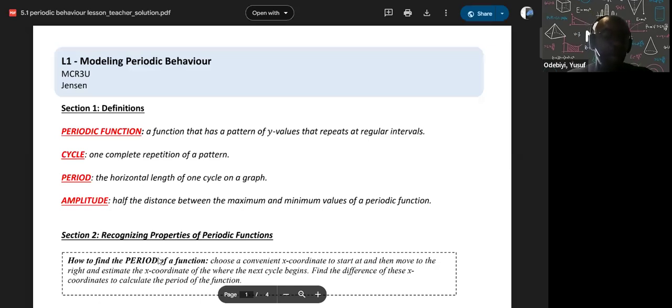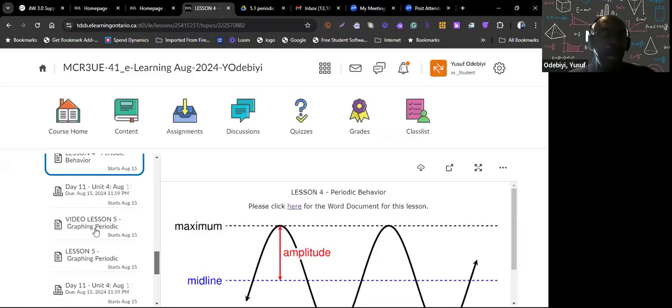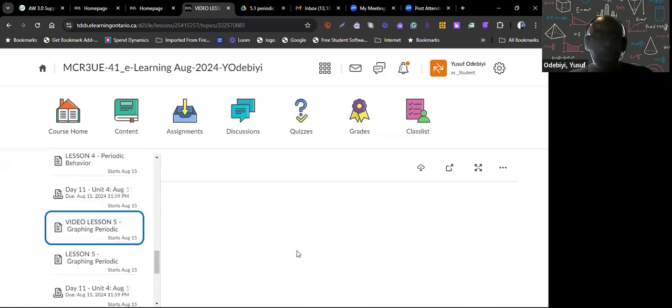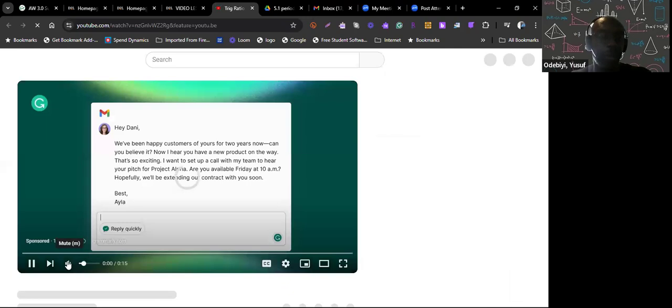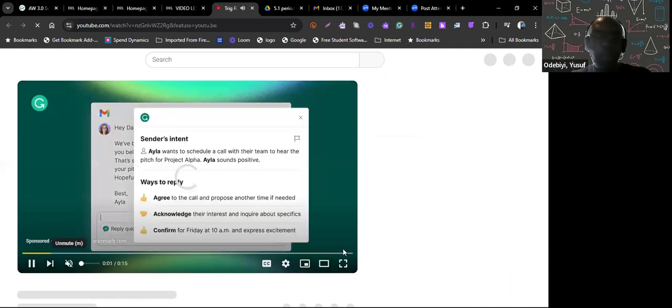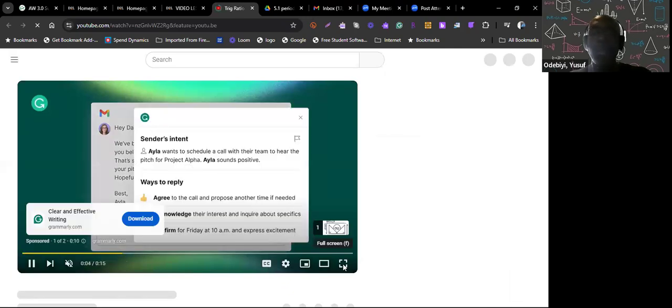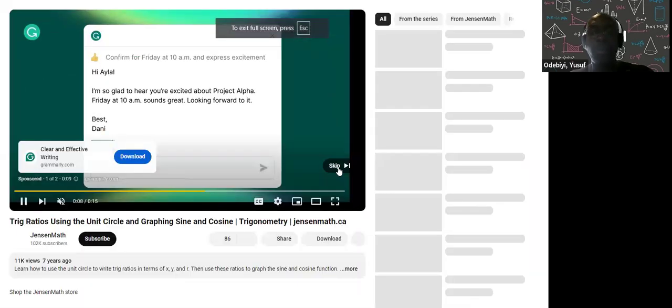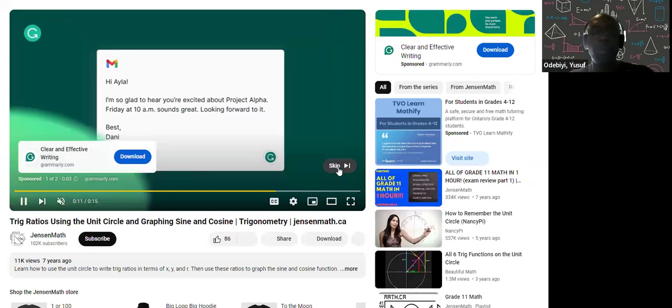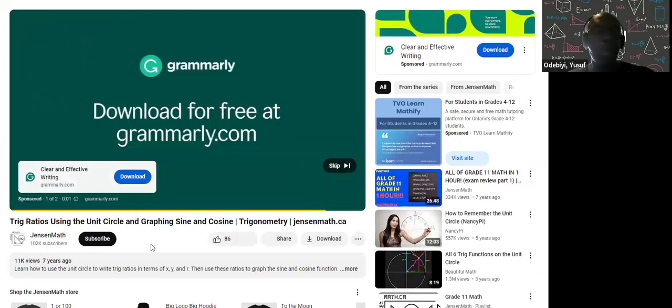And then there's a worksheet for that. Graphing periodic. This looks like there's a video here, so let's look at the video. Okay, we're gonna look at the video for now and go through that. Gonna mute the commercials first. Responding to email. Let me maximize the screen. Okay, give me a second, guys.